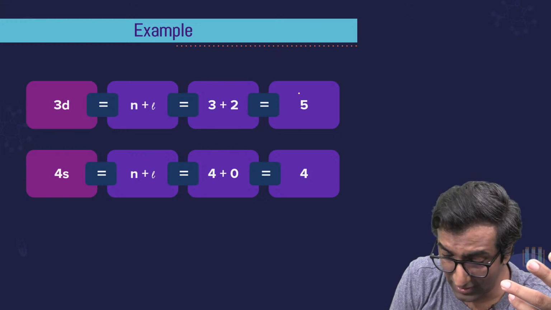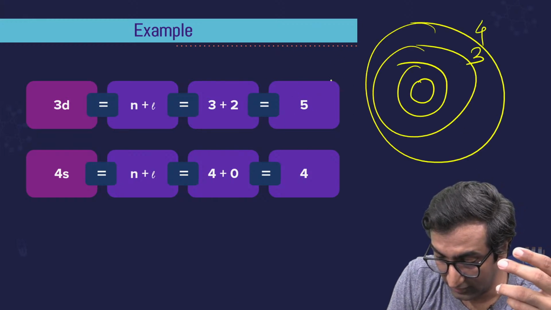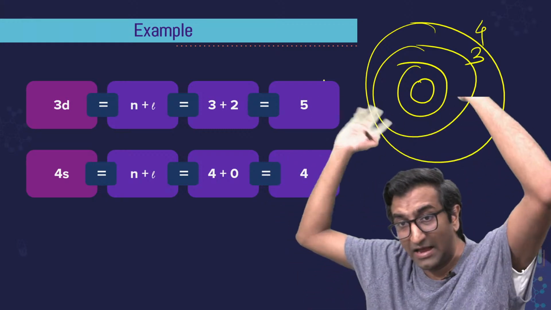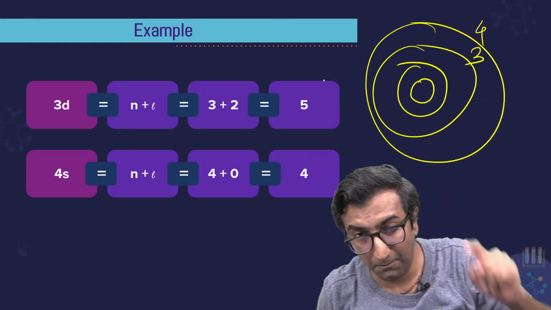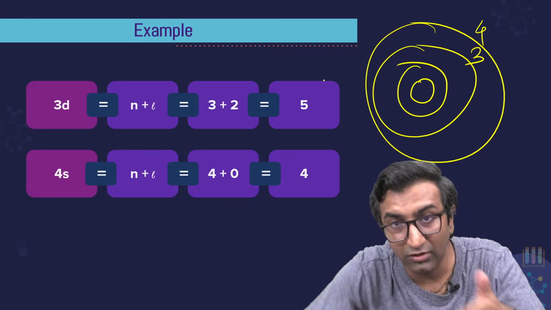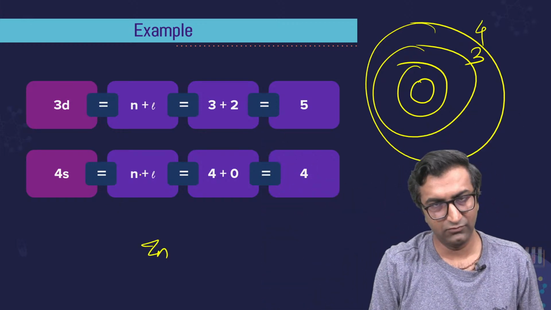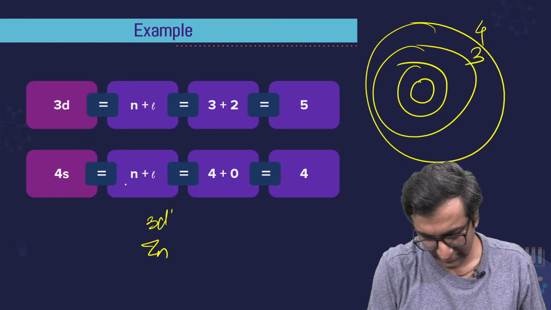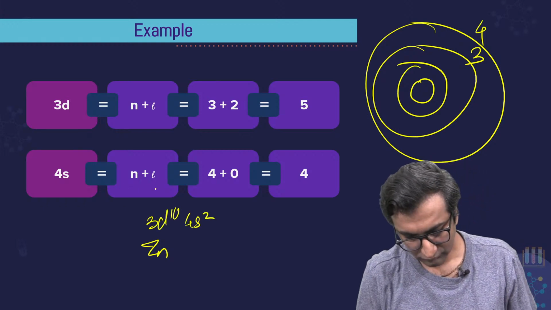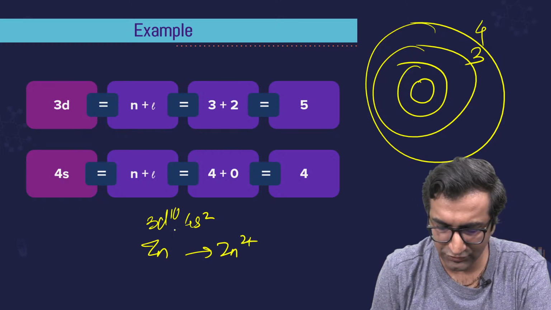But it's weird, right? I've got 1, 2, 3 and 4. This is 4, 3. Although 4 is outside 3, 4 gets filled first. But, and this is the most fun part, when I have to remove an electron. What is removing an electron? Say I have zinc, which is 3d10, 4s2. If I make it Zn2+, where do these two electrons come from?